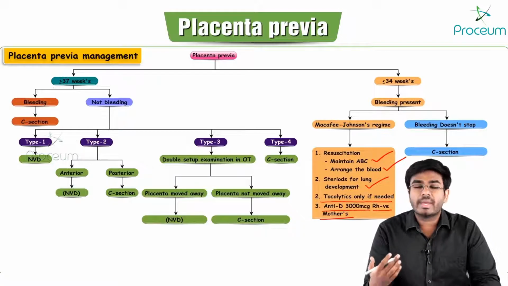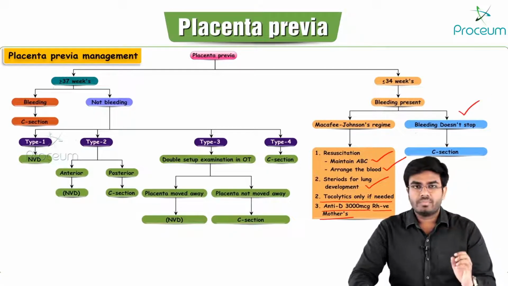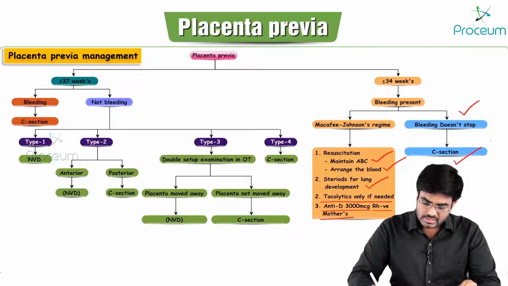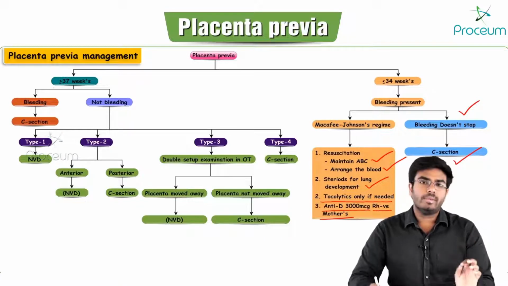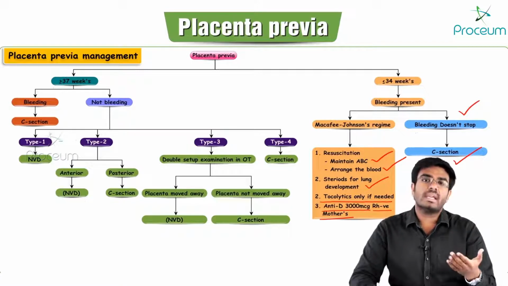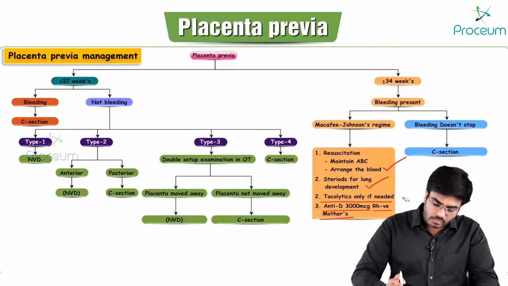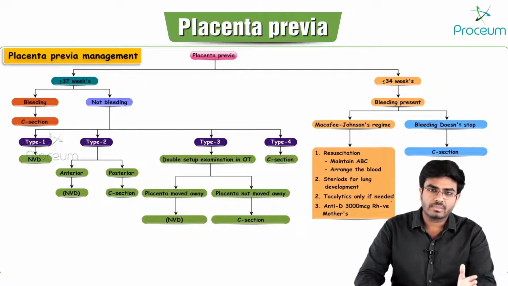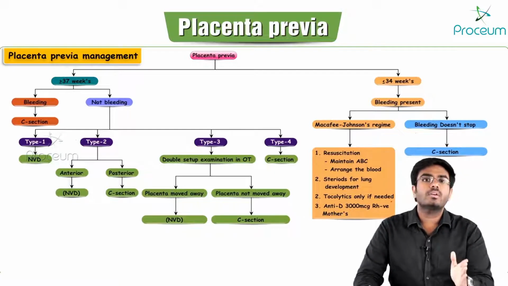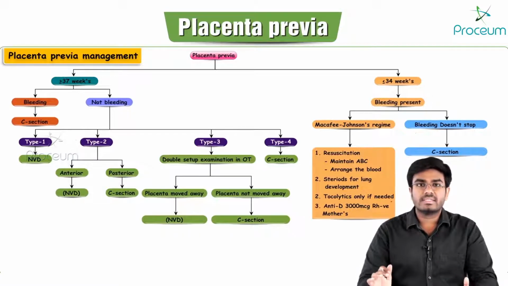Even after doing expectant management, if bleeding doesn't stop, she's bleeding, what to be done? Do the C-section, deliver the baby and give steroids postnatally to the baby for the lung development. So this is the management before 34 weeks: if bleeding, go with the expectant management. If expectant management fails, go with the C-section. This is all about the management of placenta previa.